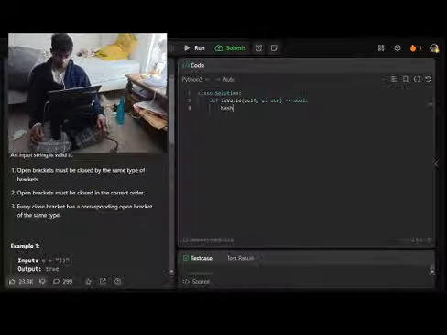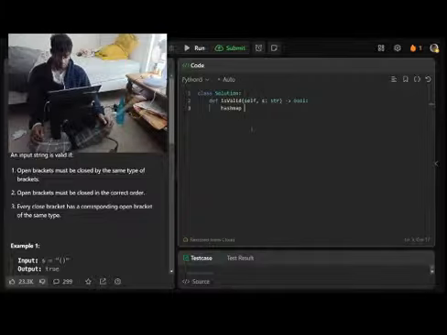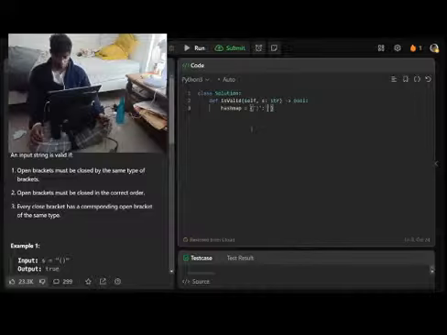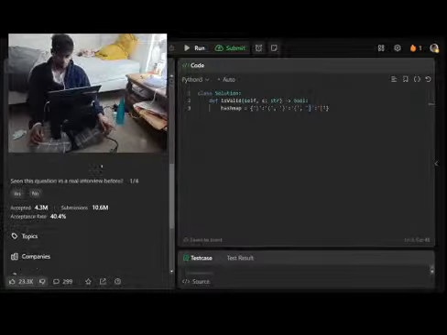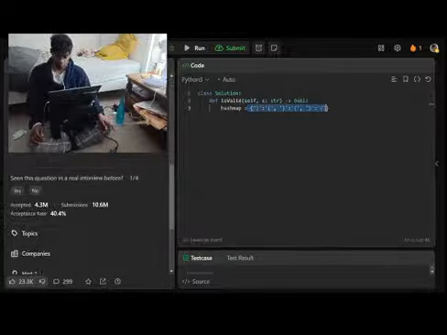Okay, so let's write the code. The first thing is we want a hash map. This is not necessary. This is not an efficiency thing. It's just very useful to have a dictionary that maps each closing bracket to its corresponding open bracket, and we'll see why we want that shortly. I'm just going to copy this in here. We have closing round maps to open round, closing brace maps to open brace, and closing square maps to open square. By the way, the constraints say the string only consists of these types of characters, so one of these is the only thing we're ever going to run into.